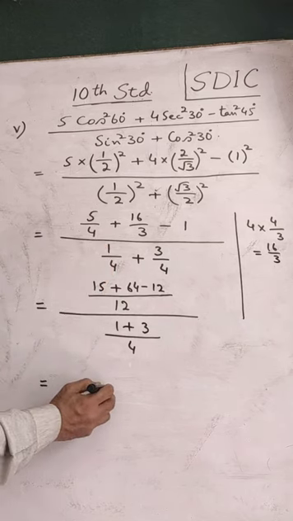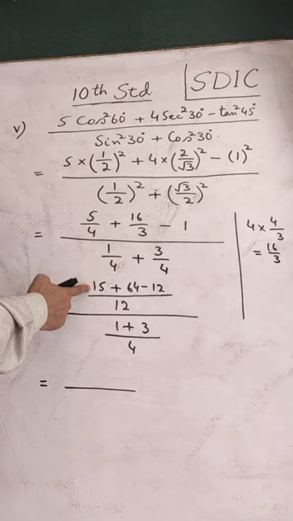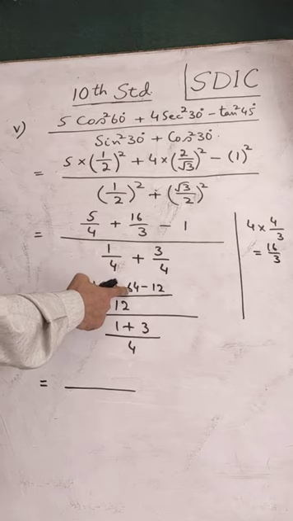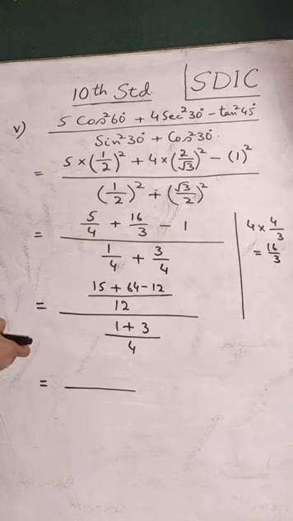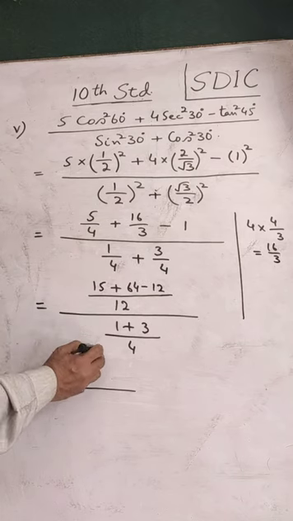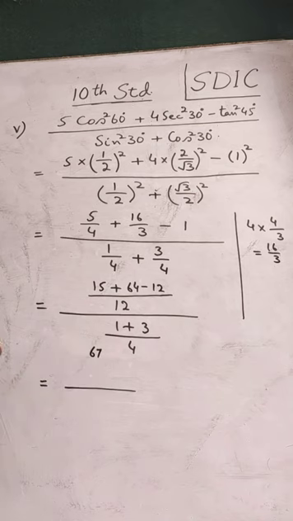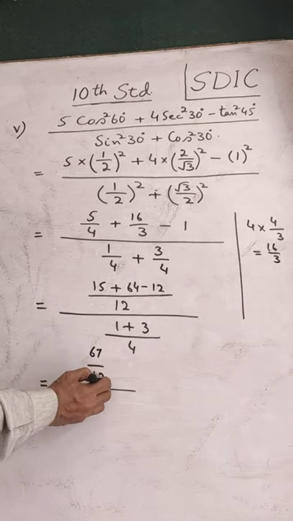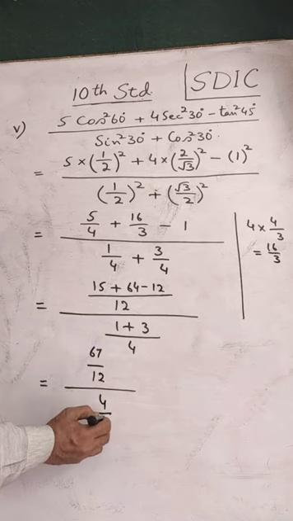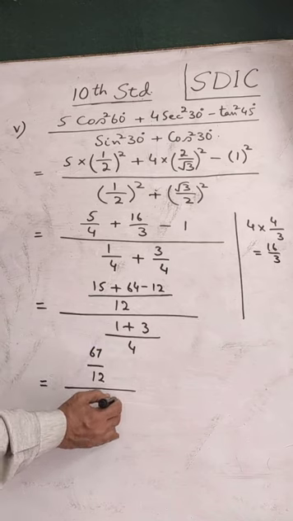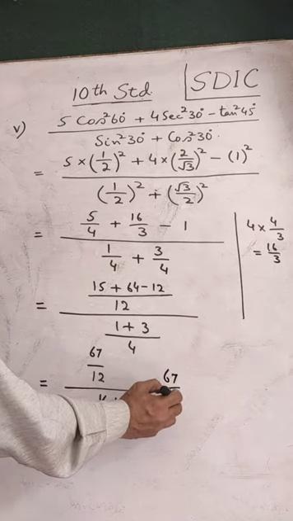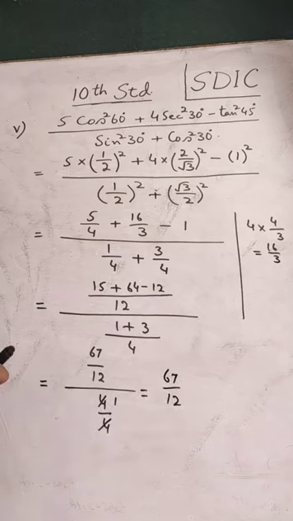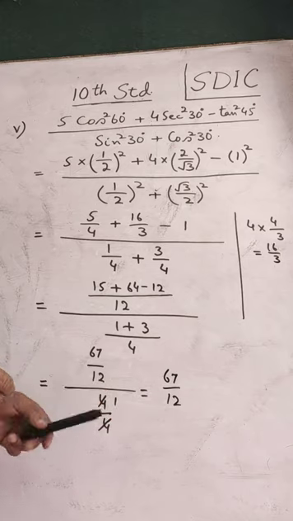This will then further give us, here you have to add 15 and 64, that will be 79. From that 79 you have to subtract 12. 79 minus 12 will give you 67. Divided by 12. Denominator you will get 4 by 4, which will cancel. 4 ones are 4. Thus we have numerator only left 67 by 12. Divided by 1 we don't write. So the answer for this part is 67 by 12.